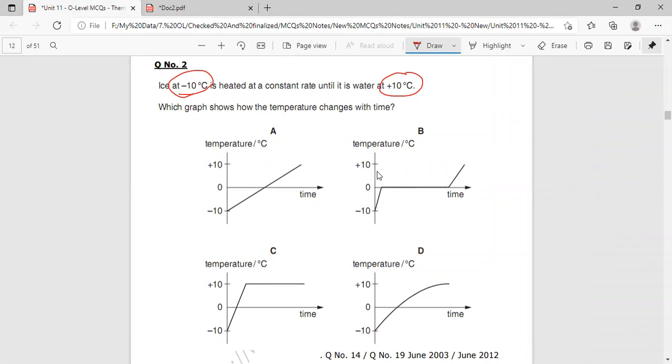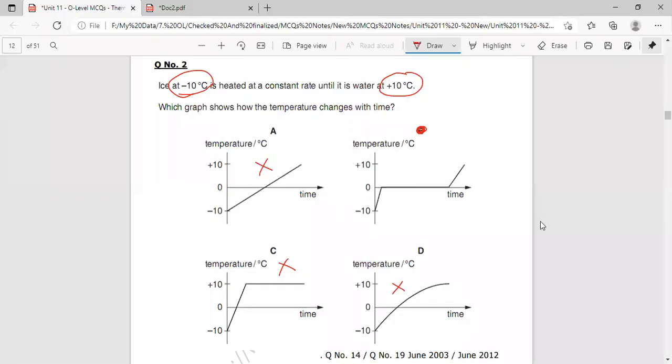And then definitely this can never ever be the proper graph. This can never ever be the proper graph. And now ice has to be melted, so it is not possible that the melting point of ice is 10 degrees Celsius. So it is not possible as well. So now which option is the correct answer? Option B is the correct answer for this MCQ.